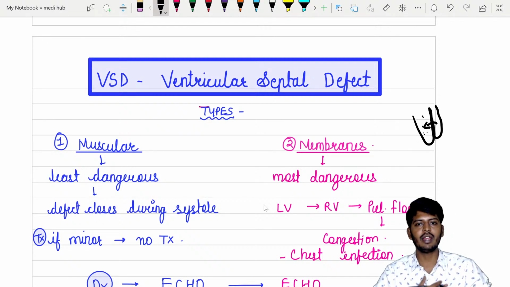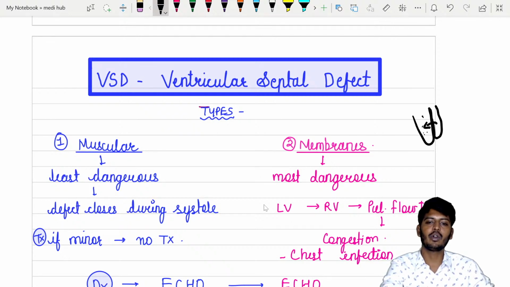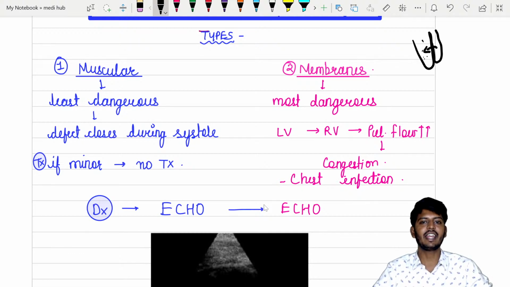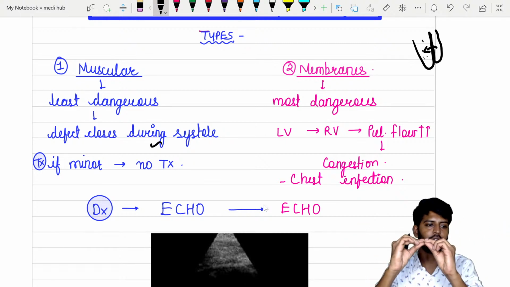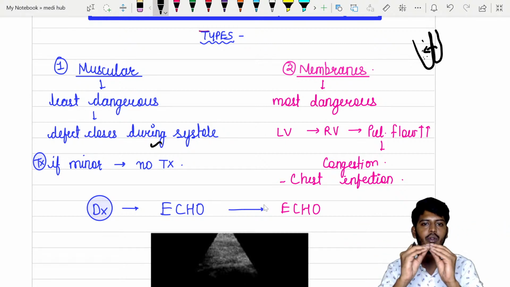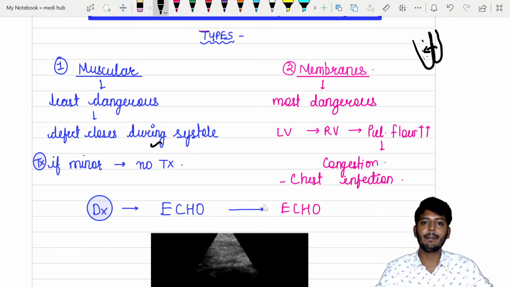More blood flow to the lung. If there is more blood flow to the lung, automatically what is going to happen? More blood flow to the lung, congestion and chest infection. It can be of two types, muscular and membranous. The muscular one will close during systole. मतलब क्या होता है, when muscle contracts, वो gap जो होता है बंद होता है. जब ventricle contract होता है, gap बंद होता है. So that won't be a big issue. But membranous is the most dangerous.